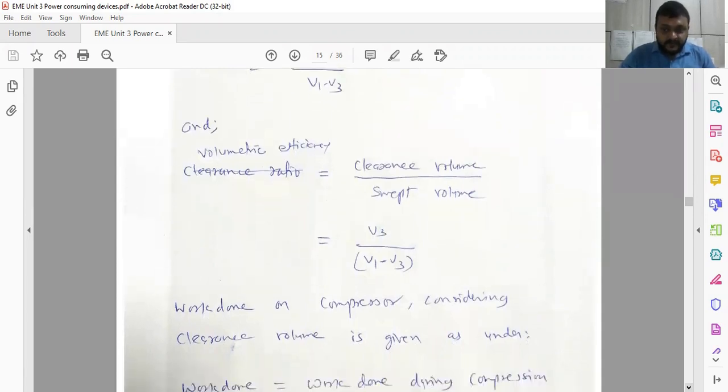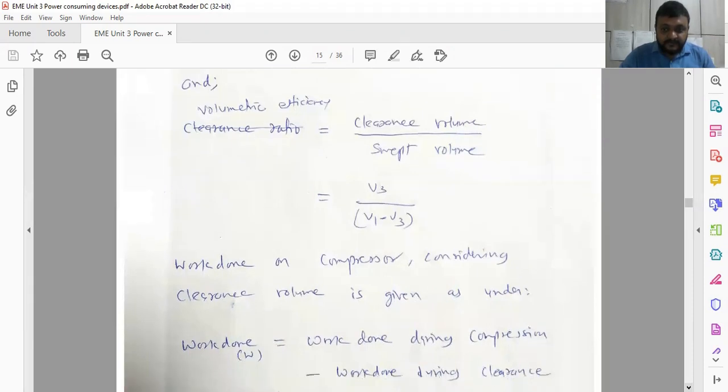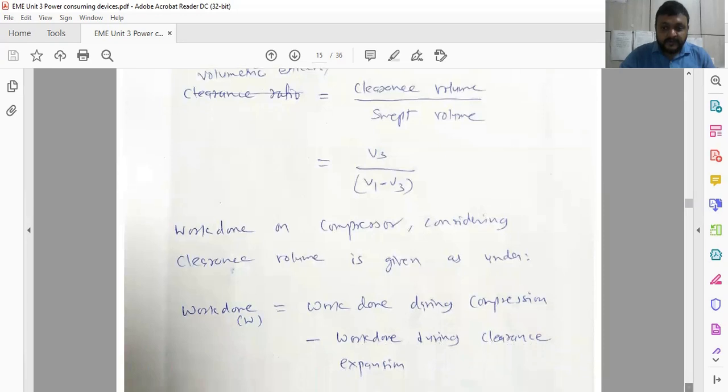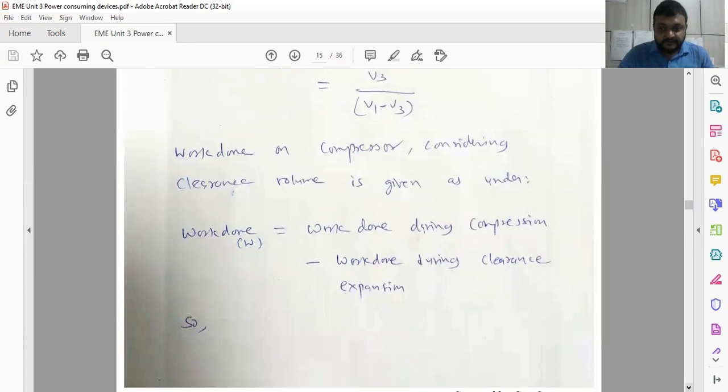And work done on the compressor, W is equal to work done during the compression minus work done during the clearance expansion, because work is actually done during the compression itself. So we have to subtract the work done during the expansion because that is the work recovered. So it can be omitted. So actual work done is equal to work done during the compression minus work done during the expansion.